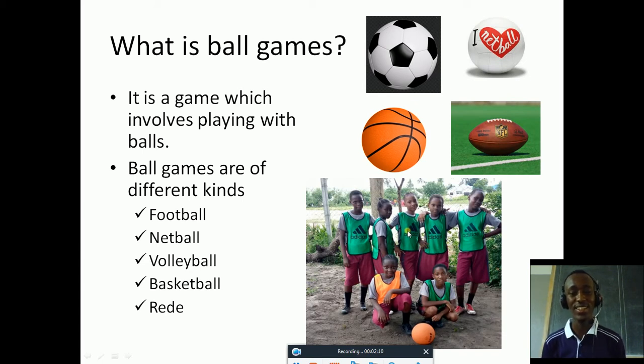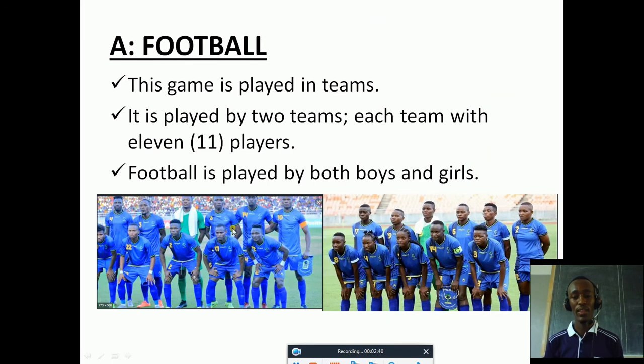So fantastic, nice. We also have volleyball, which also uses a ball. We also have basketball, and also we have a relay game. So all these kinds of games, when we play them, we use a ball. Okay, nice. Now let us start one after another, and today we are going to discuss mostly the football game.